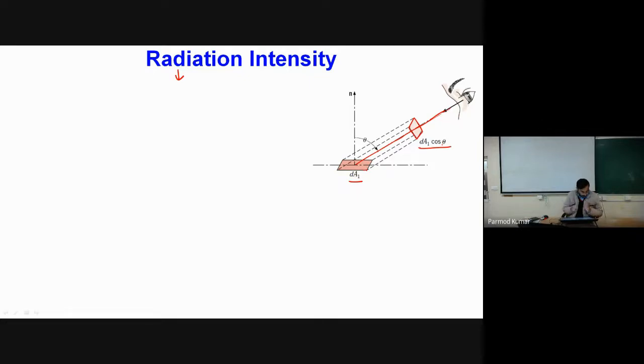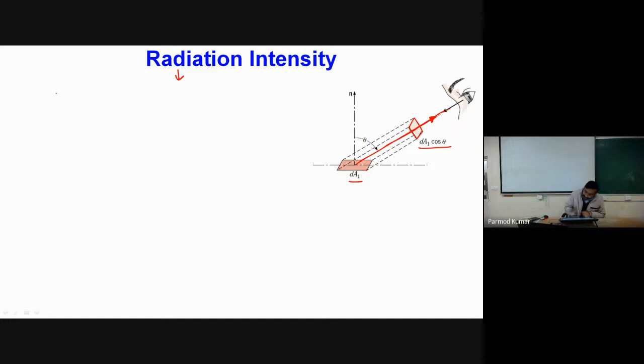Now, what is the role of radiation intensity? Say this is a ray emitting from this surface in this particular direction.